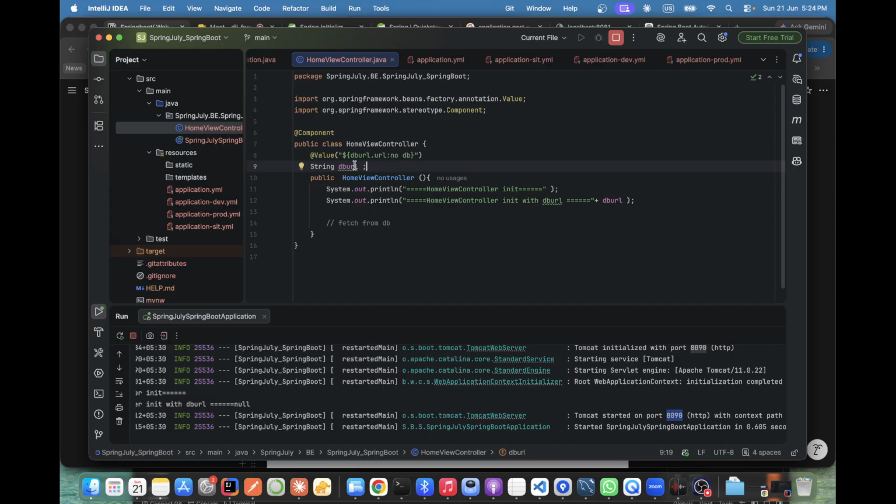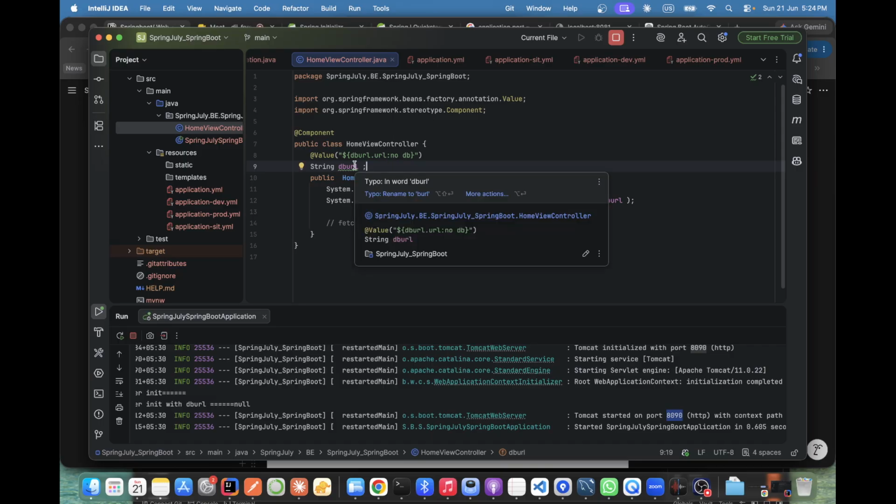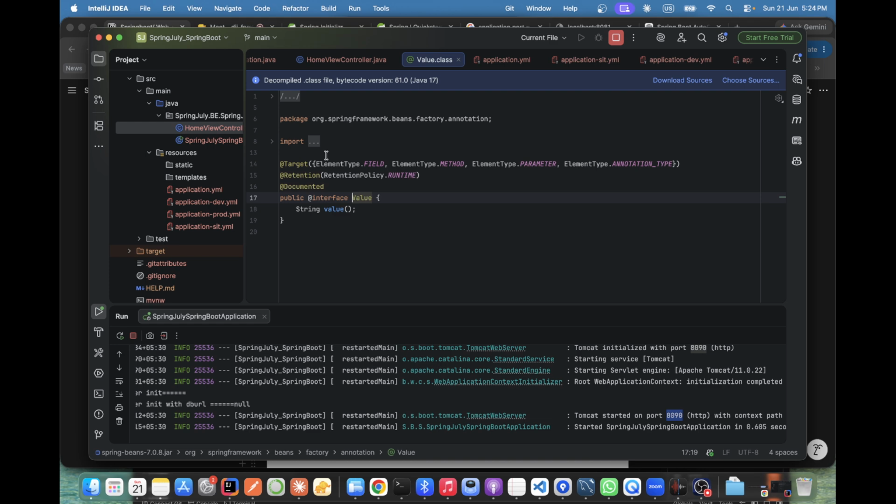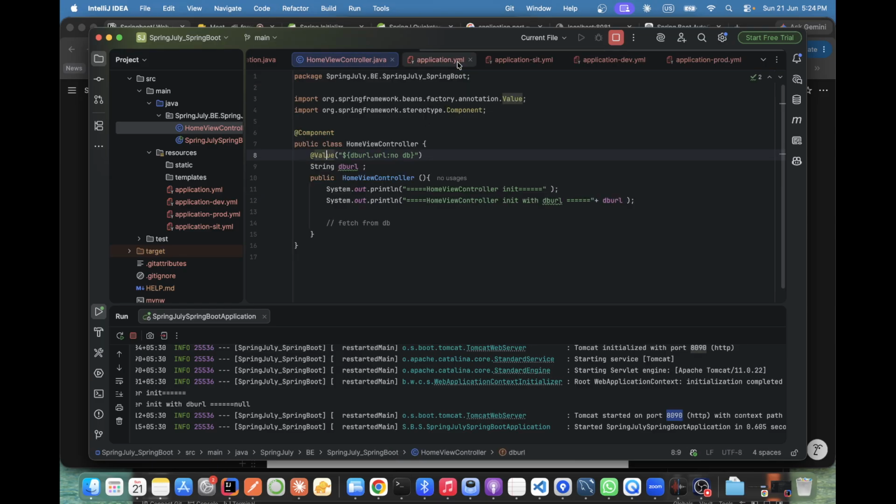So here, I think something. See, if server.url is picking, I think something is wrong here as well. That we need to check. We need to add some dependency for this. No, man. Otherwise, it will never come. See, it's part of Spring only. Spring notation, yeah. We don't have any additional dependency. Let's do one more try.